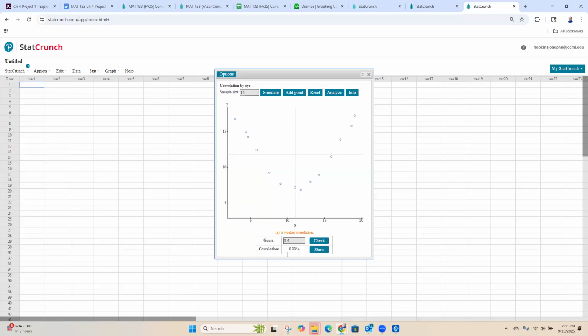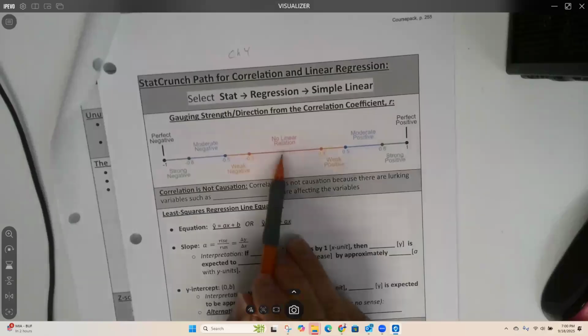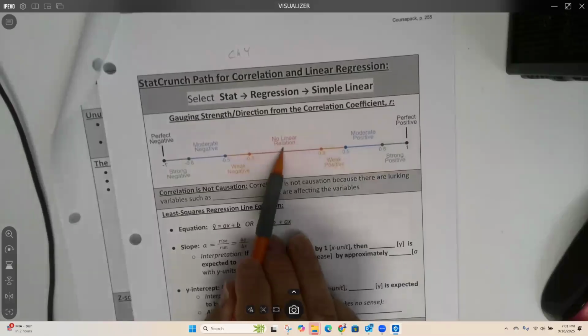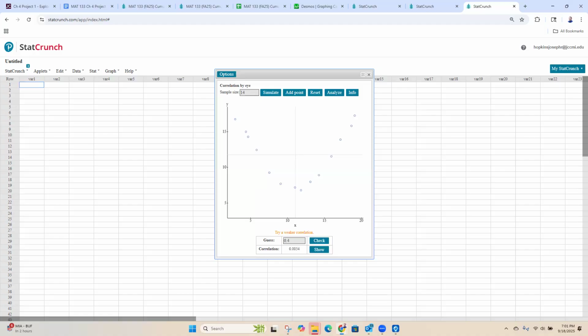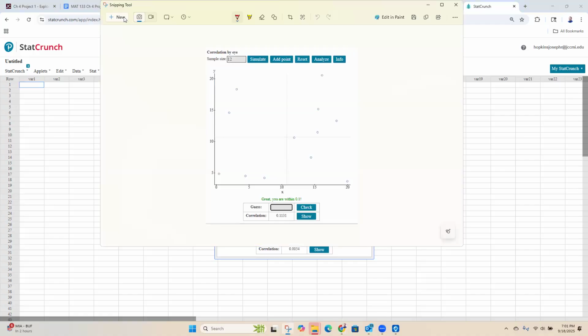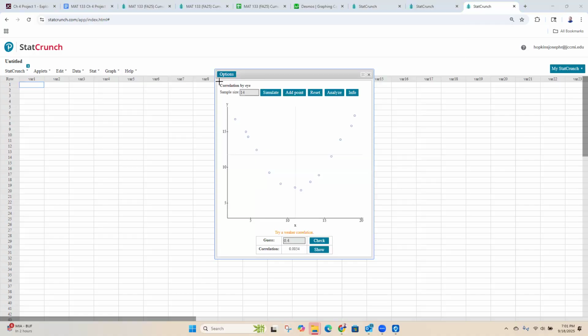This is a terrible correlation coefficient, 0.0054. So that's telling me that it's in this range. Now, that's not saying that there's no relationship. It's saying there's no linear relationship. Okay, so let's copy this one though. Let's grab our snip of this.